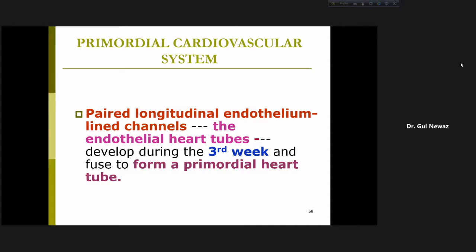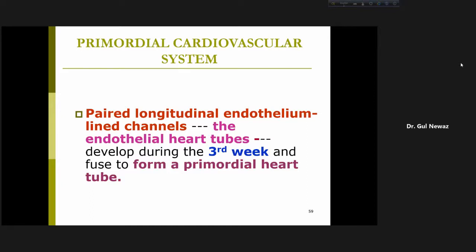That means in this place blood will form, heart will form. So in the cardiogenic area, there appear 2 longitudinal endothelium lined channels. We call them endothelial heart tubes. Developed during the third week and fuse to form a primordial heart tube.